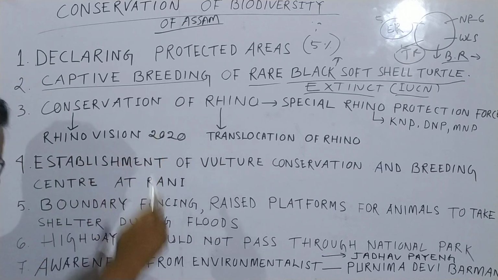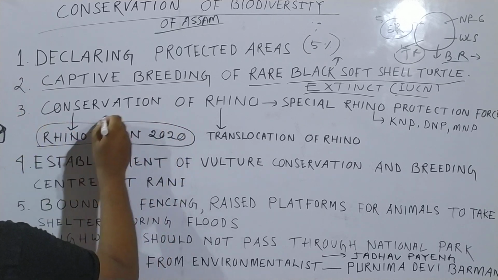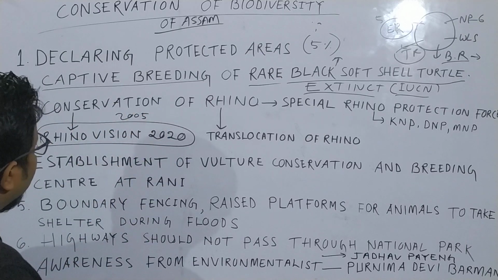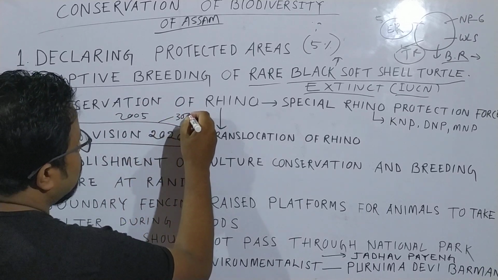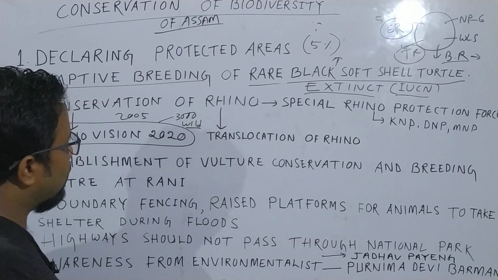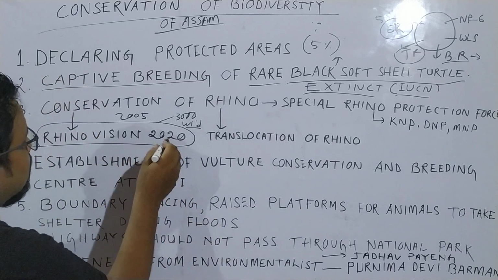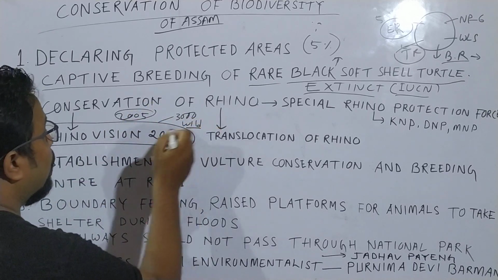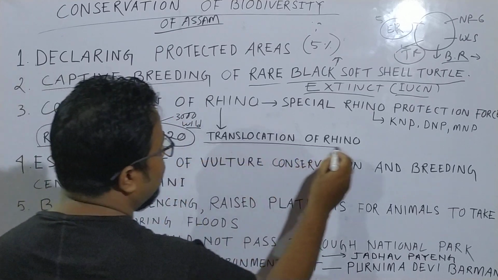Here, Rhino Vision 2020. Actually, Rhino Vision 2020 was launched in 2005. The basic purpose was to have 3000 wild rhino by 2020. The Rhino Vision 2020 was launched in 2005, and the basic purpose was to have 3000 wild rhino by the end of 2020. Next is translocation of rhino.